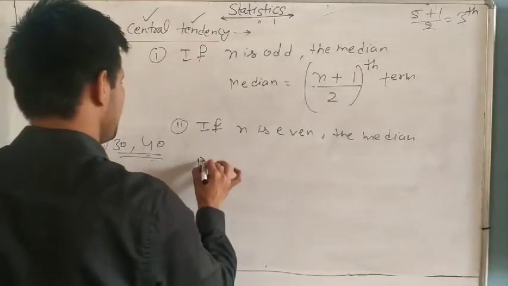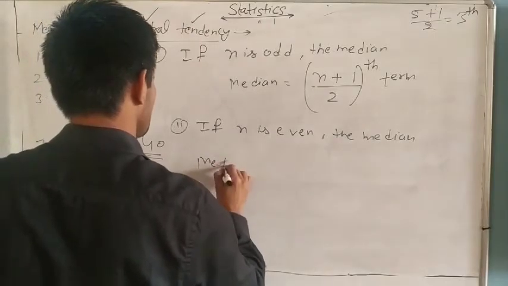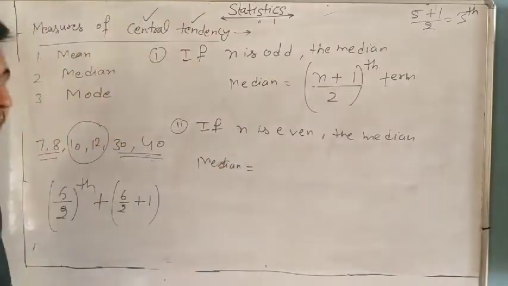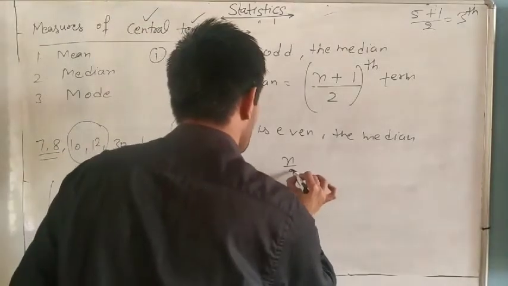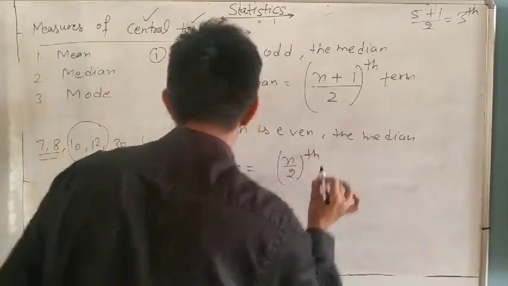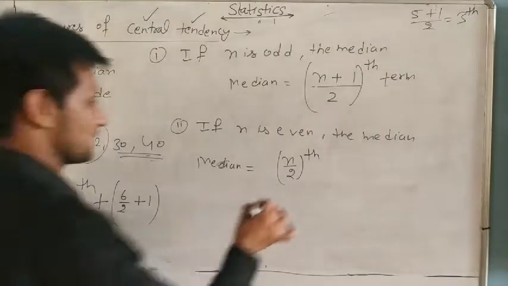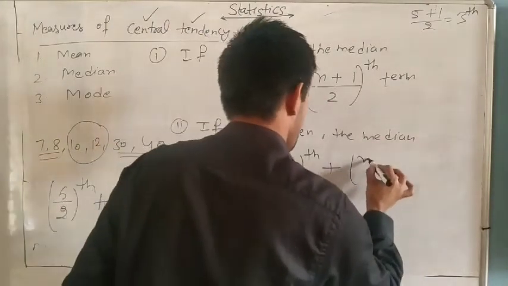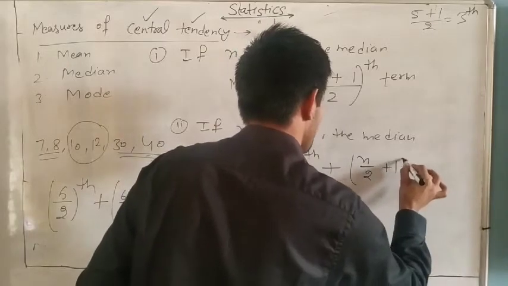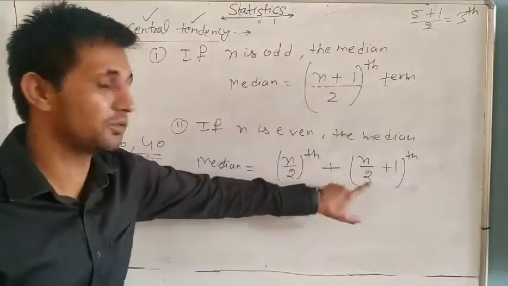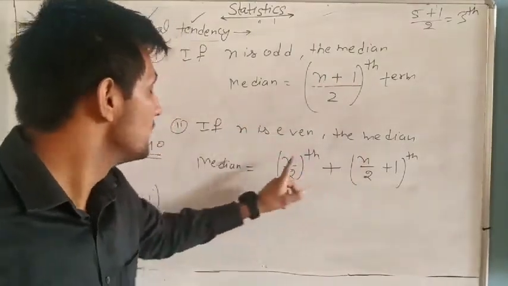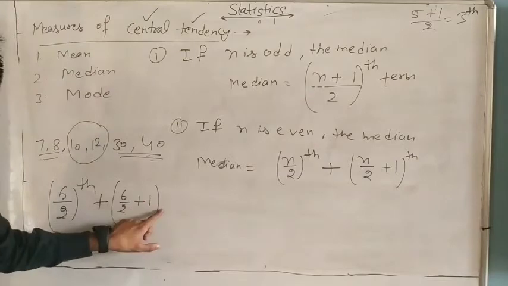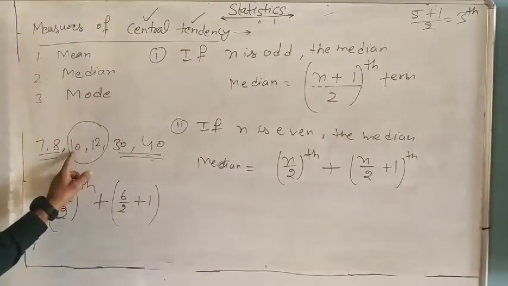So then the median is the (n by 2)th term plus the (n by 2 plus 1)th term. Always remember, if this one and this one are different, it is not n plus 1; it is different. Now n by 2: 6 divided by 2 is 3, plus 1. 3 is the third term, and the other is the 4th.